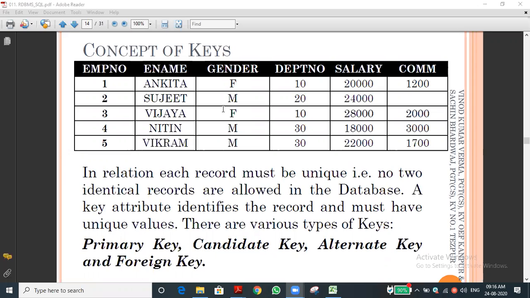Yes, sir. For example, employee ID, employee number, serial number, roll number. I'm saying these as different examples. For students, roll numbers are unique. In a factory or any industry, employee numbers are unique. For government purposes, Aadhaar number may be unique. It is individual for everyone, not the same as others, even though millions of records are there. In India, millions of people are living, yet the Aadhaar number is unique for everybody, isn't it? So that is the concept.